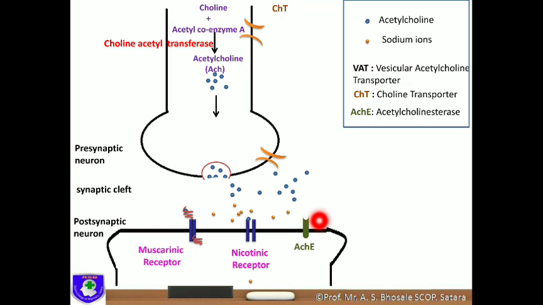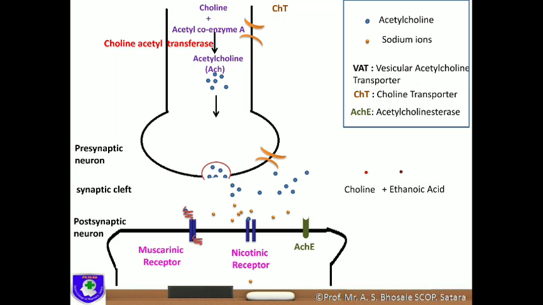So see here what happens. This acetylcholine molecule binds to the acetylcholine esterase. Once they bind, the acetylcholine esterase metabolizes this molecule into two parts. It acts as a catalyst, so it metabolizes the acetylcholine molecule into two parts. These are the metabolites of acetylcholine, choline and ethanoic acid. This ethanoic acid is also called acetic acid.